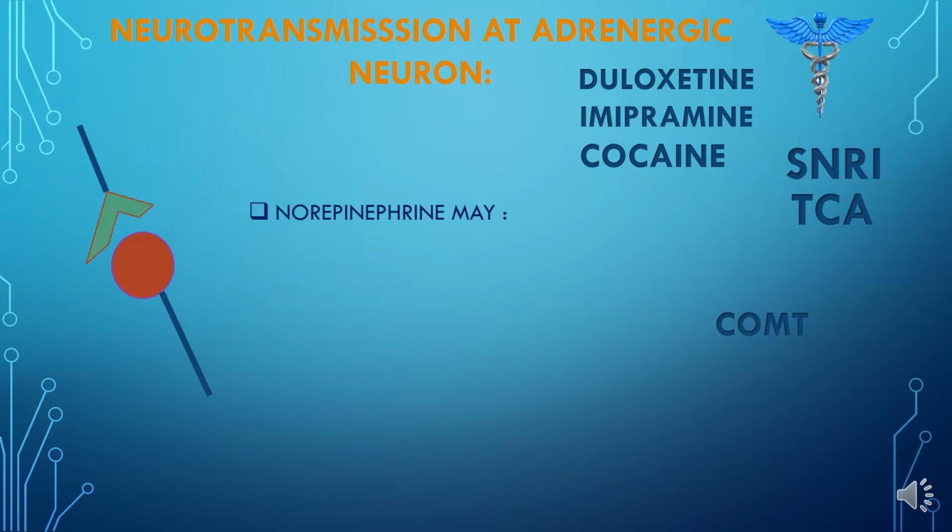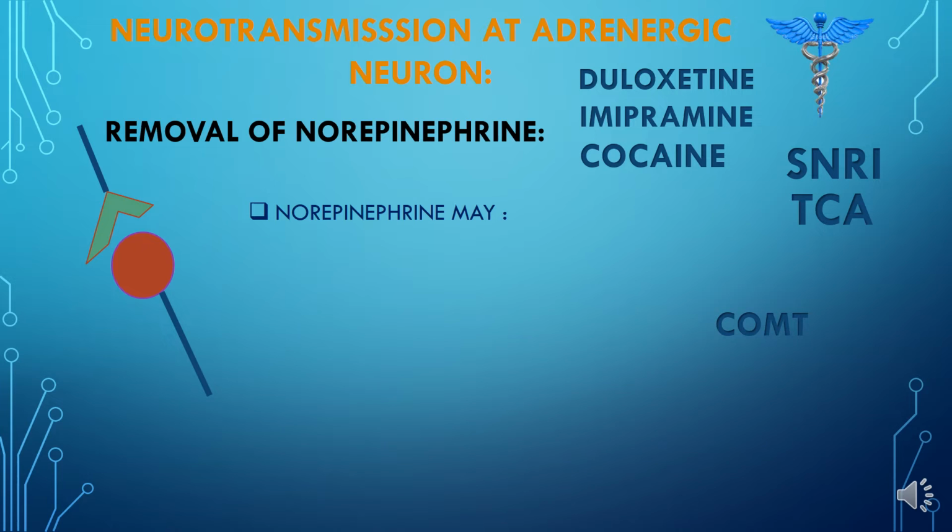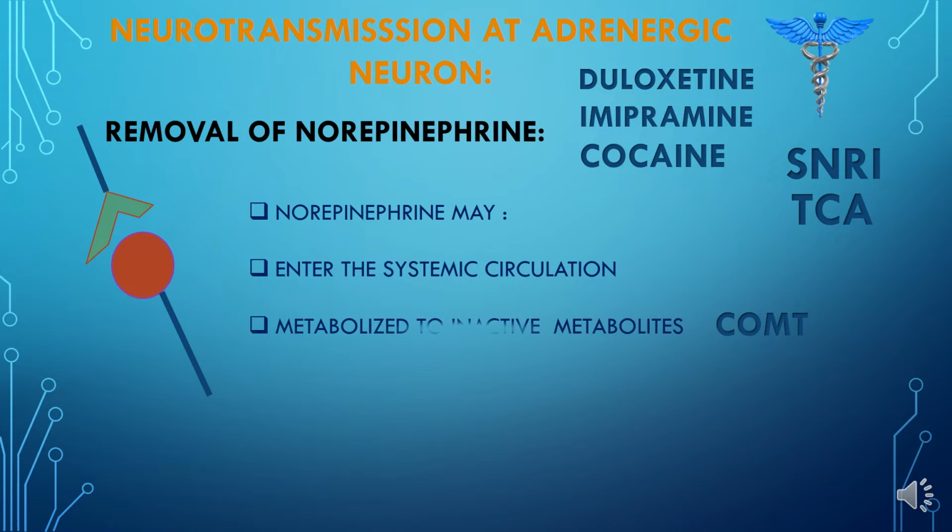So once the norepinephrine performs its particular function, it has to be eliminated from the synaptic space. For that we have three mechanisms. The norepinephrine can be removed from the synaptic space either by entering into the systemic circulation, or by conversion into inactive metabolites by catechol O-methyltransferase, or it can be reuptaken back into the presynaptic neuron.